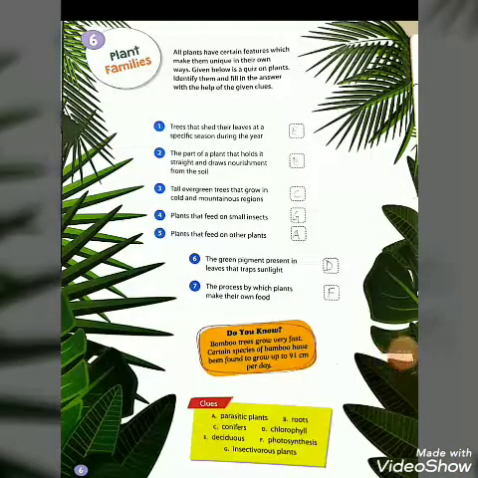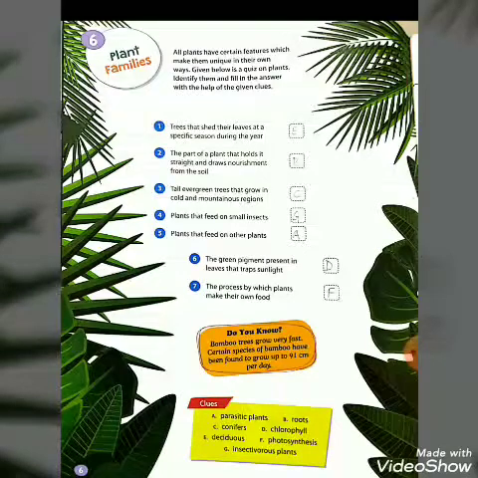Now the next one, plants that feed on small insects. Your answer is G, insectivorous plants, the plants which eat small insects. G is given inside your clues.